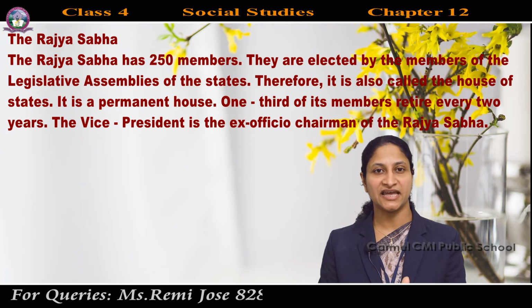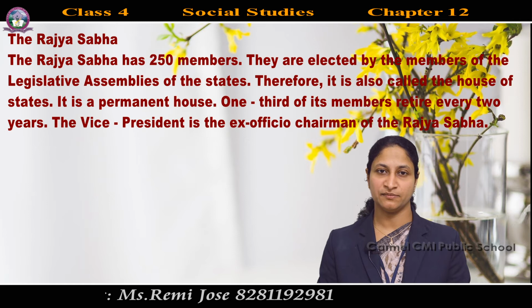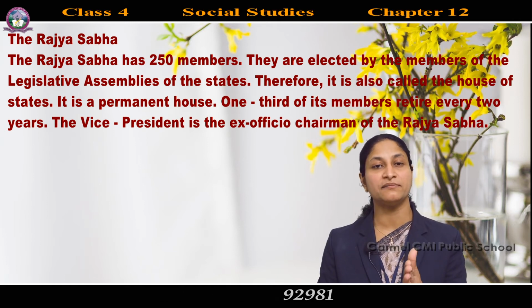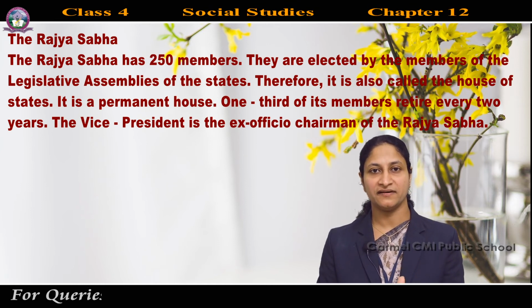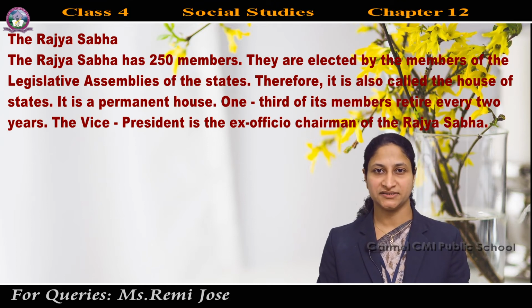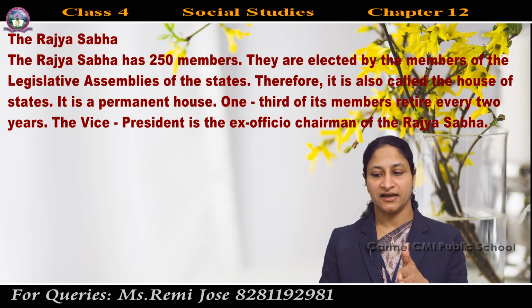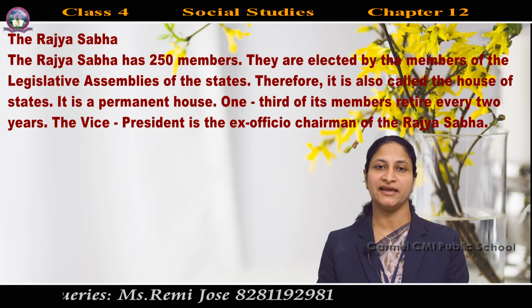The Rajya Sabha is a permanent house and 1/3 of its members retire every 2 years and are replaced by newly elected members. The term of the members of the Rajya Sabha is 6 years. Now we have studied that the Rajya Sabha is also known as the upper house and it is a permanent house and the members of the Rajya Sabha retire every 2 years and are replaced by newly elected members.